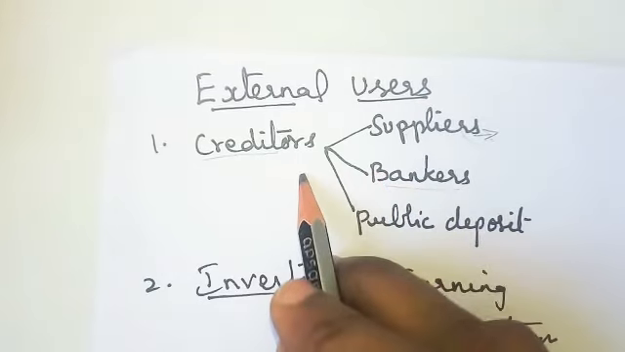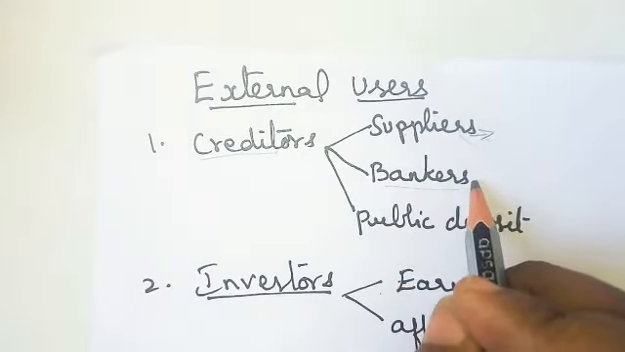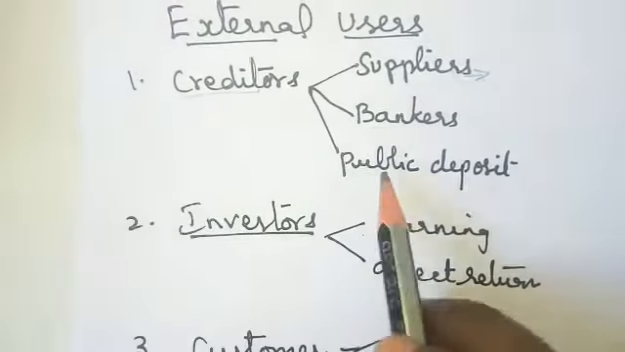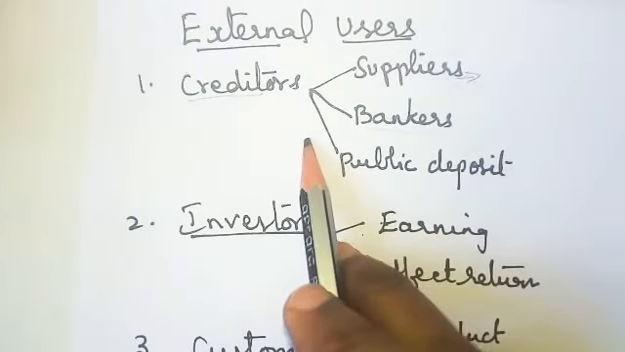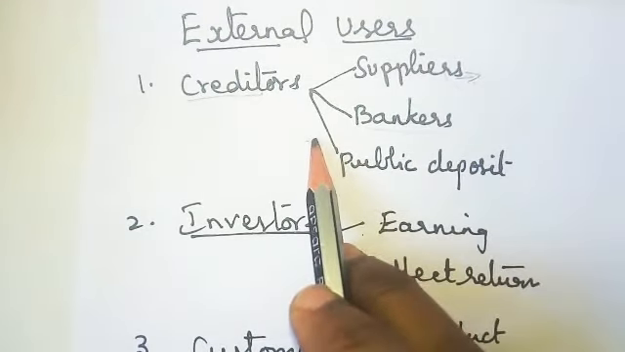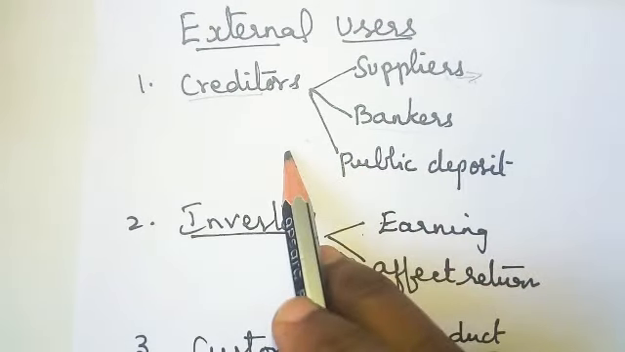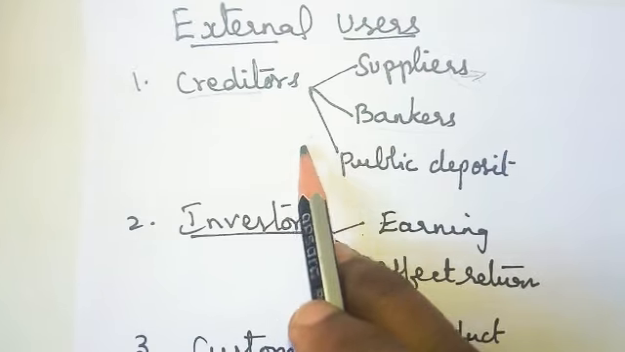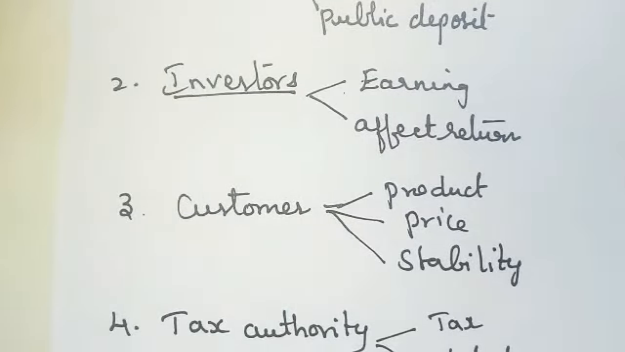If they want to give the loan, they should know whether this company will repay the loan or not. The banker should know, so accounts are needed. Public deposit means any people who want to invest in your company. Shareholders will think, if I put my money in this company, will my money be safe or not? They have to think about that.